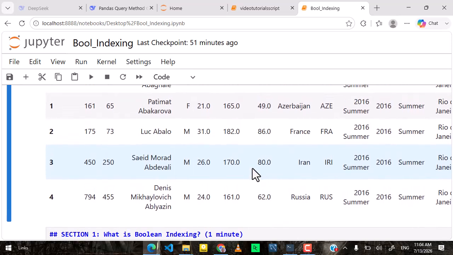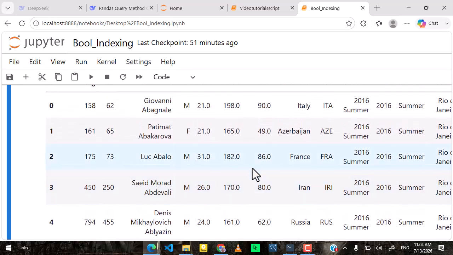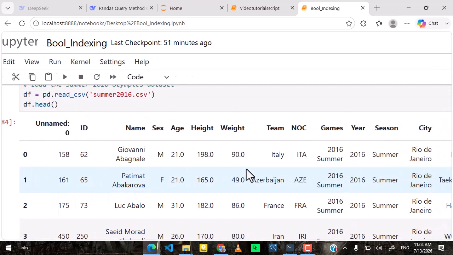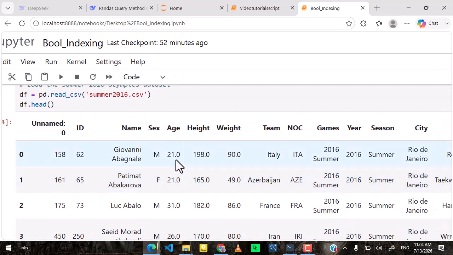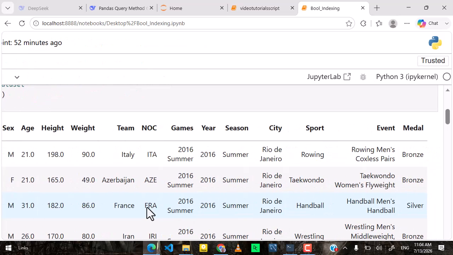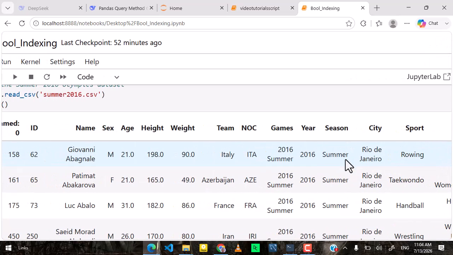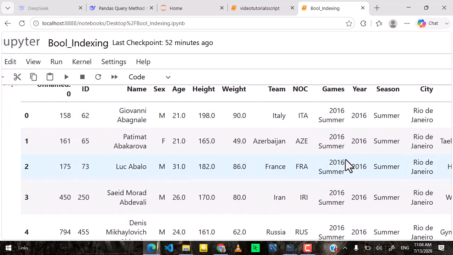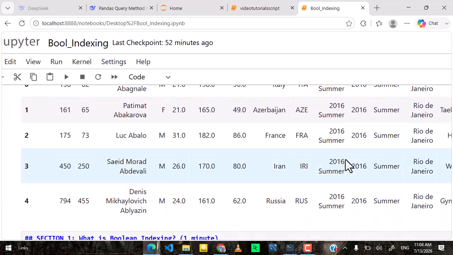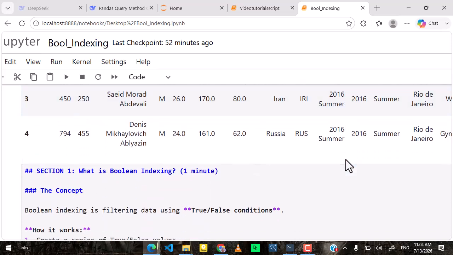You think of data analysis like asking questions of your data. You might ask, show me all athletes who are over 30 years old, or who won gold medals at the Olympics. So Boolean indexing is how you ask these questions in Pandas. By the end of this video, we want you to be able to filter a data set with confidence. So let's get started.